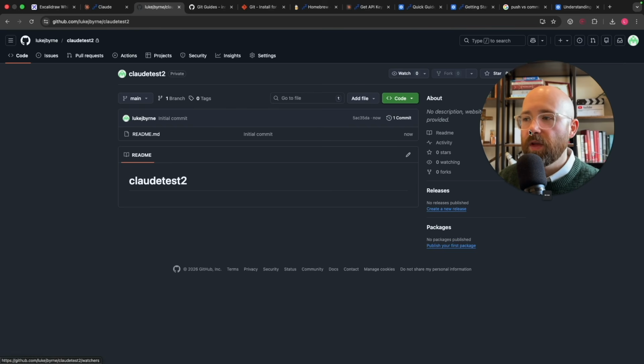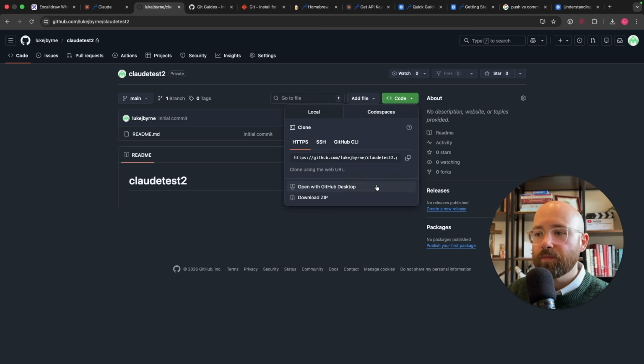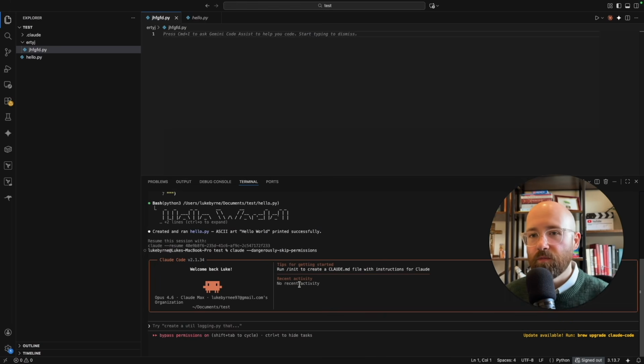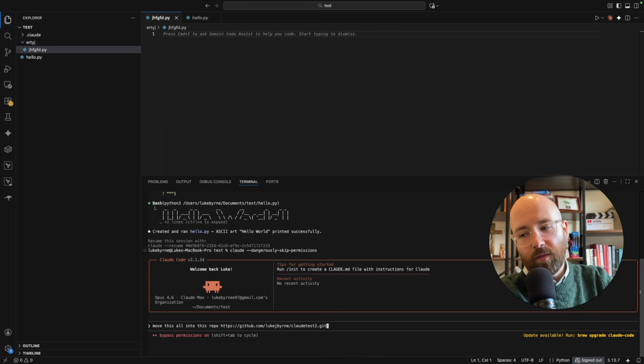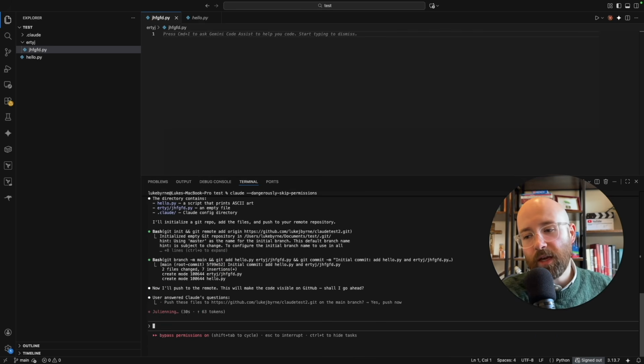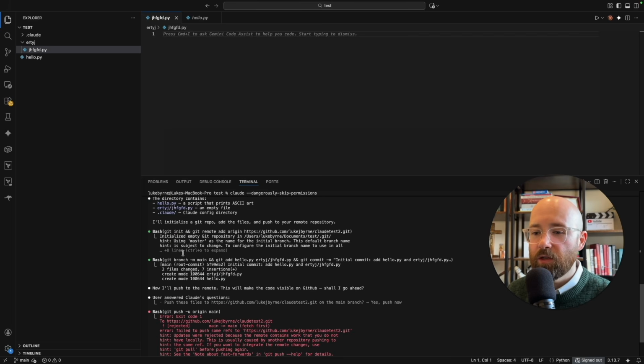Now from here you can actually add files directly in, so click add file, create new file, or upload files, or code, and then you can actually clone this repo, which is what we're going to do. So HTTPS, that's fine. You basically just copy that, and if we go now to Claude Code, we'll say, move this all into this repo. I'll paste that in. Here it's going to move all of these files in, so yes push or don't push, we'll go yes push, because it does the initial commits.